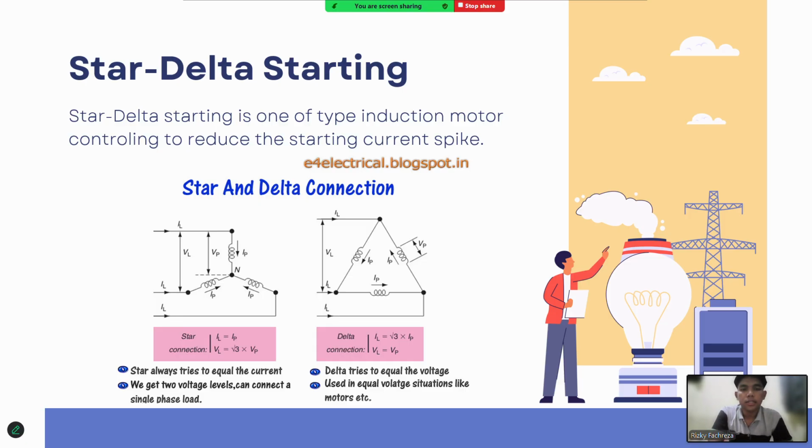System components and design. The star delta control system designed in this research consists of several important components.